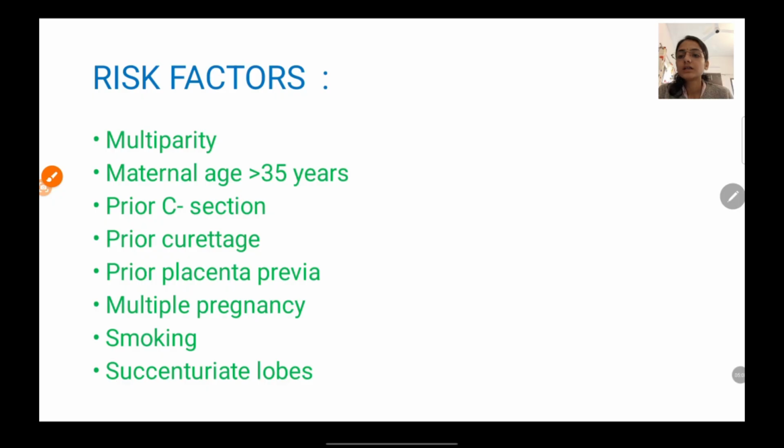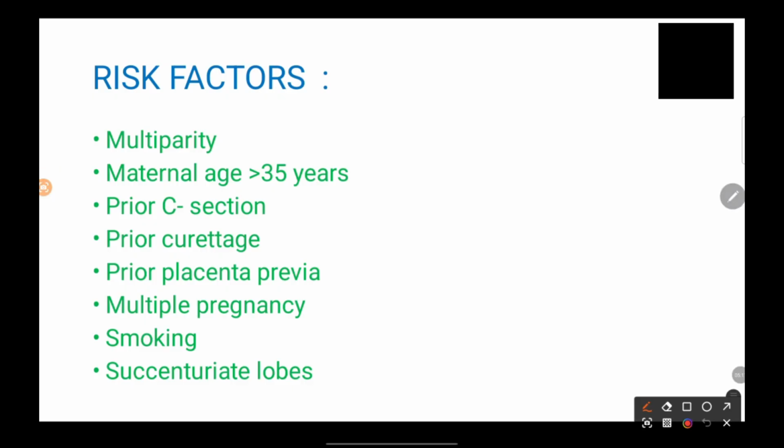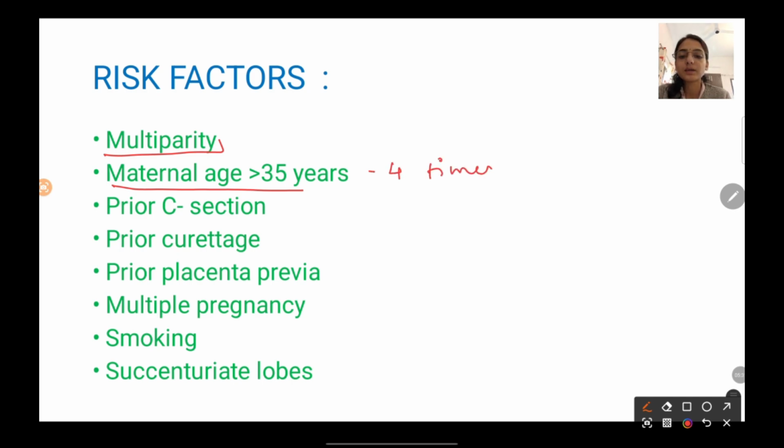Alright. Now let us understand the risk factors. What is going to increase the incidence of APH or placenta previa specifically? So, first one is your multiparity. Another is your maternal age. If it is greater than 35 years, if there is an advanced maternal age, then the risk increases by 4 times.